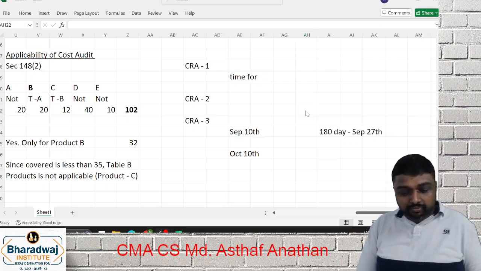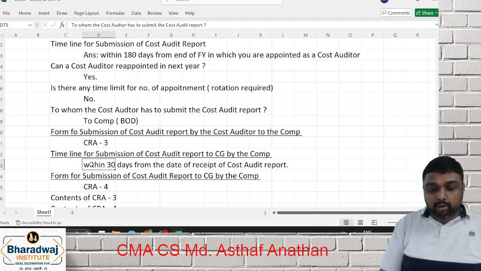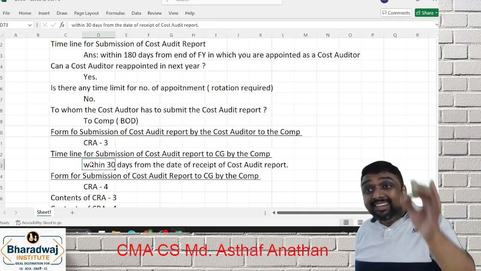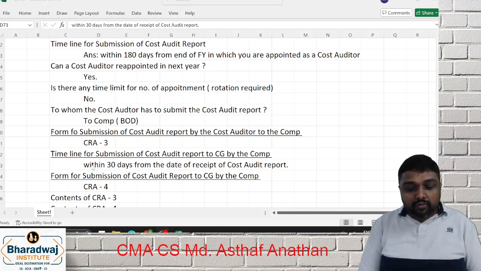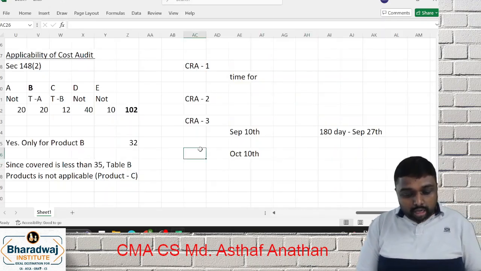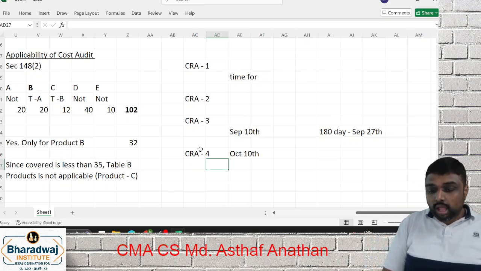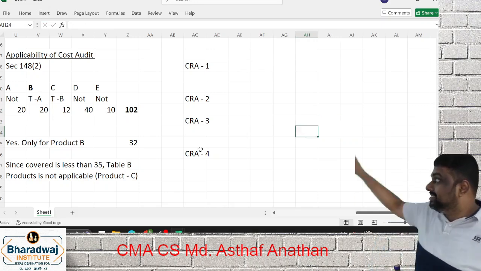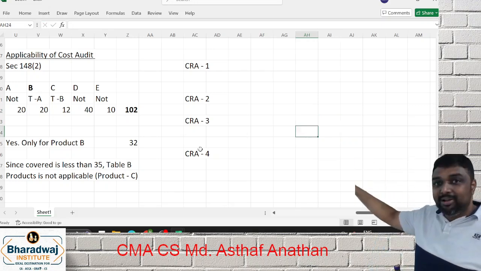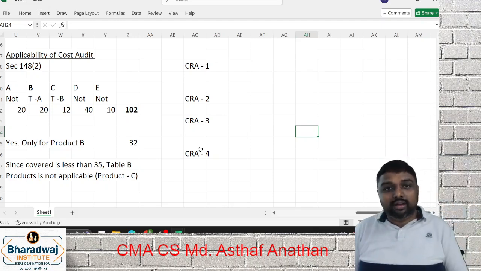Next, we'll go for the timeline for the company to report. The company has to report within 30 days from the receipt of the cost audit report. In what form does the company have to report? CRA4. So you should now be able to distinguish what is CRA1, what is CRA2, what is CRA3, what is CRA4. I hope you are clear.